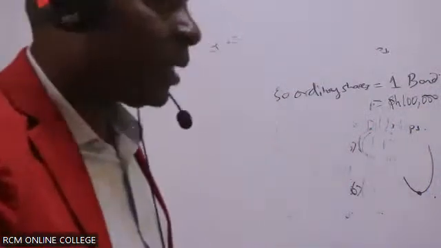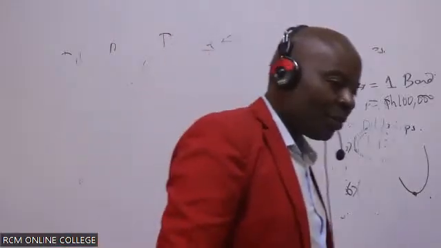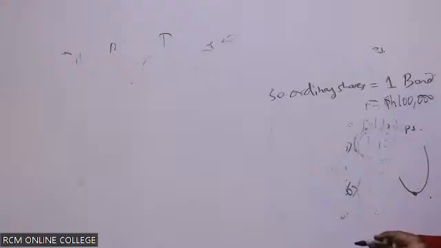You can't say that mathematically. Mathematically, that will not be correct. Why? Because these are number of bonds. So there are 2 ways of handling this.